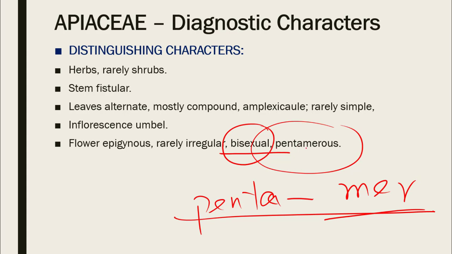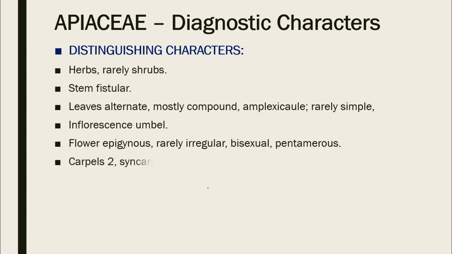So whatever the case might be, they are 5 or a multiple of 5, pentamerous, except the carpels, which in most flowers do not follow this rule. So carpels are 2, and this is a term related to the union of the carpels, that the two carpels are united. So it is a compound ovary consisting of 2 carpels. So the carpel which is visible is not one. There are actually 2 carpels because both the carpels are united. So carpels 2, syncarpous, we can say it's bicarpellary and syncarpous ovary, or the carpel or the gynoecium is bicarpellary, syncarpous.